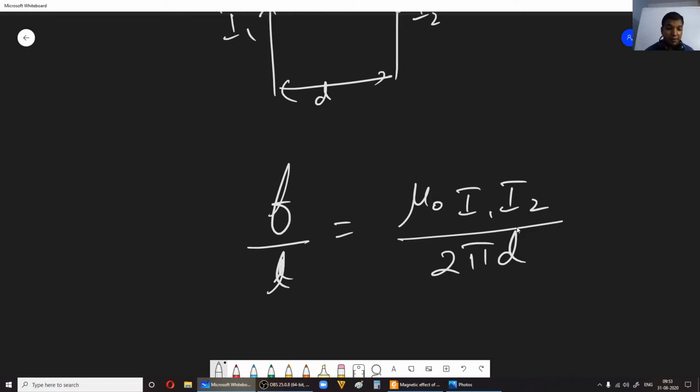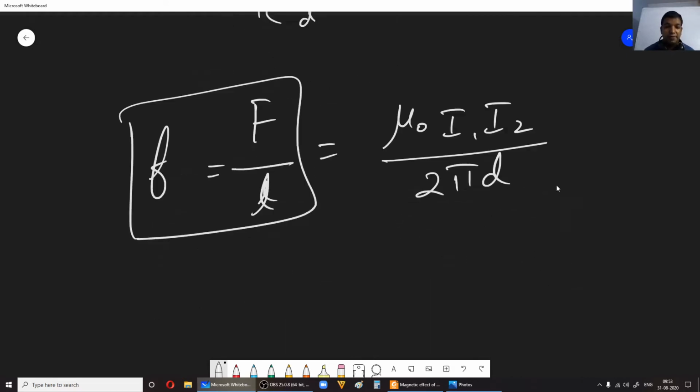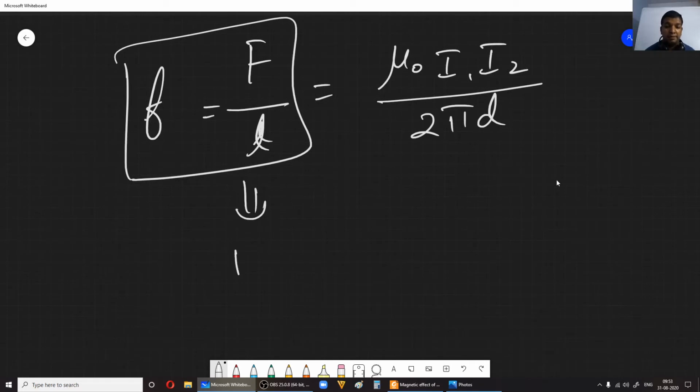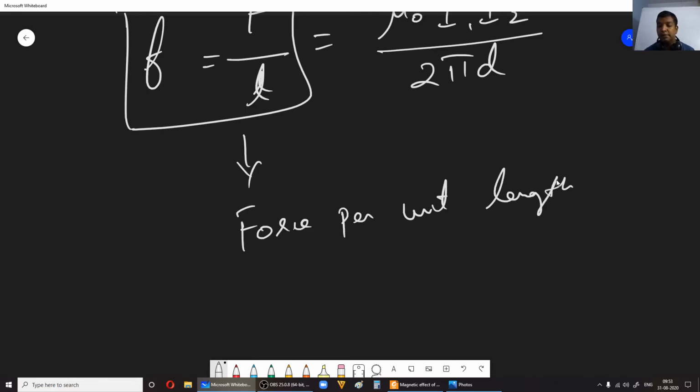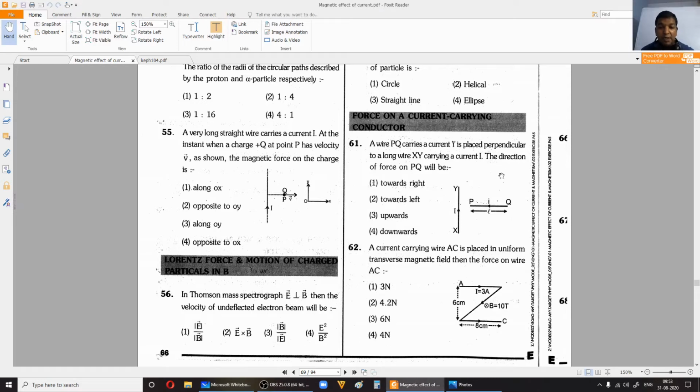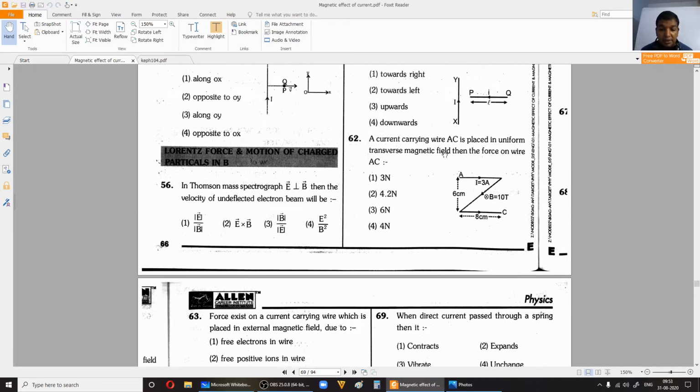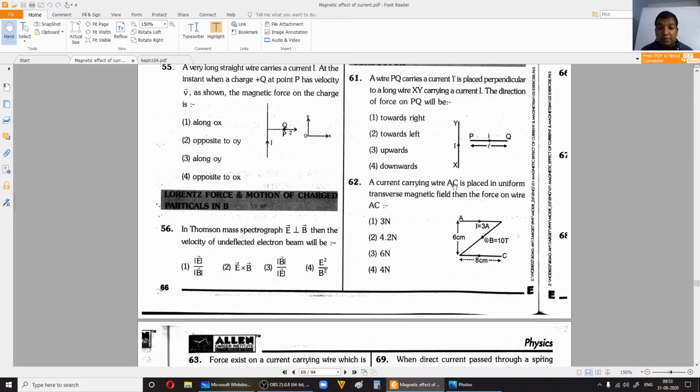So force per unit length, let us take it as capital F divided by L, and we will call it F. So this is the force per unit length on the conductor. If you remember this, then you can solve the next set of problems. Let us see six few problems, and the remaining I will leave to you.